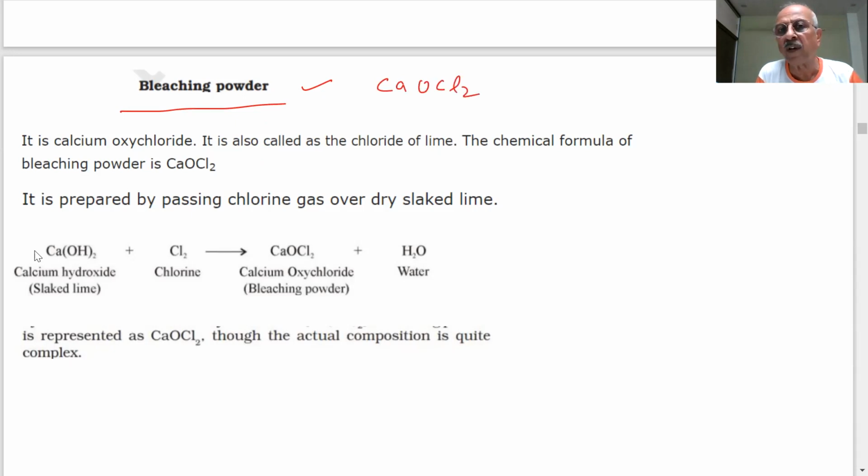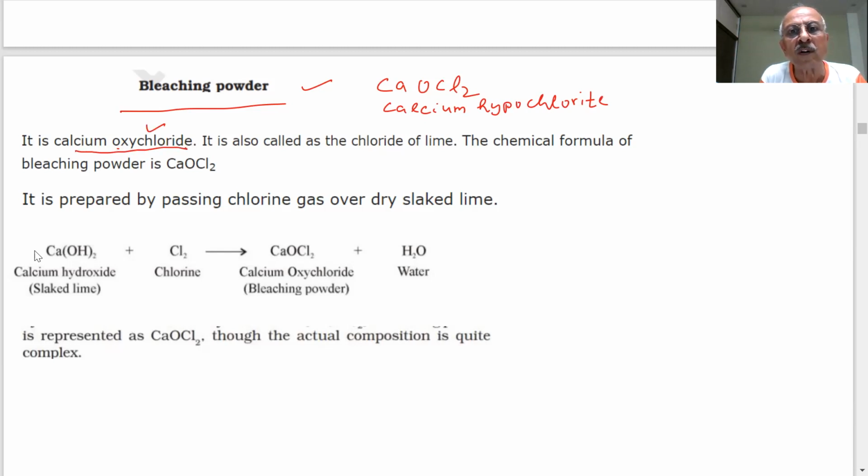CaOCl2. This is a common name, and the chemical name is calcium hypochlorite or calcium oxychloride.